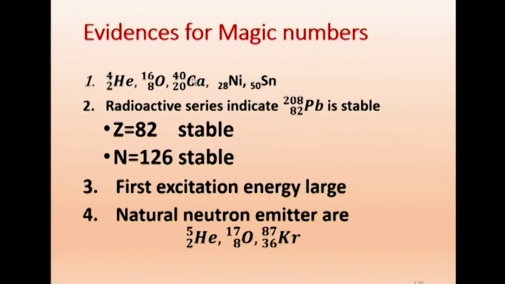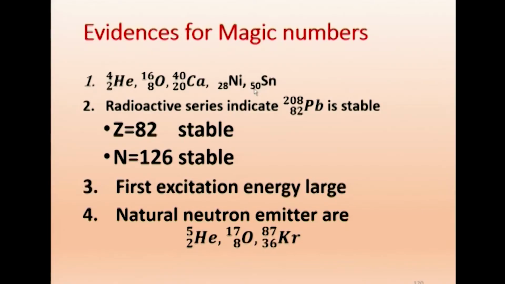So, all these are stable. And nickel, Z equal to 28, has a large number of isotopes. We have not indicated the mass number because it has many isotopes. Similarly, tin, with Z equal to 50, has a good number of isotopes. So, it indicates that 2, 8, 20, 28, 50 are magic numbers, they are stable.